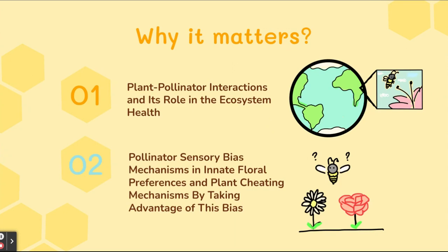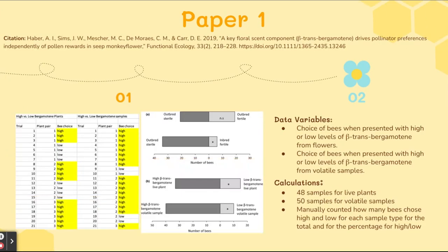And we are able to learn about pollinator sensory bias mechanisms in foraging behaviors and the possibility of the presence of certain floral volatiles that dictate innate preference regardless of plant type. As a result, it can be seen how plants can take advantage of this bias as a cheating mechanism in order to attract certain pollinators.